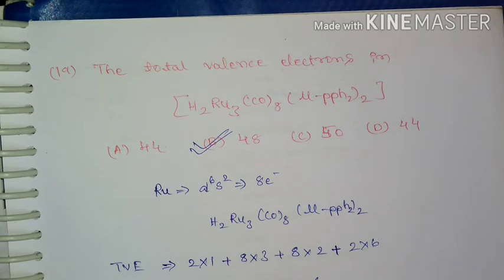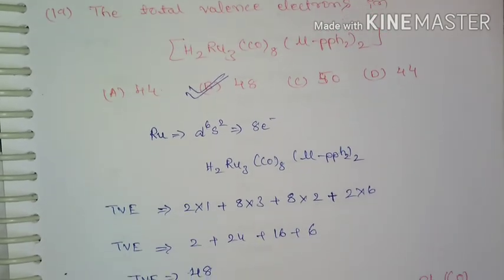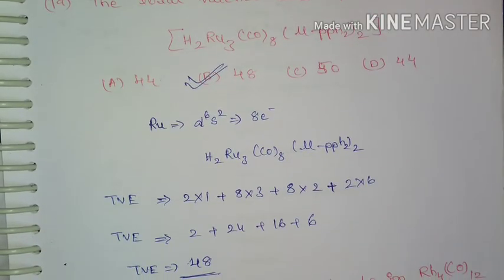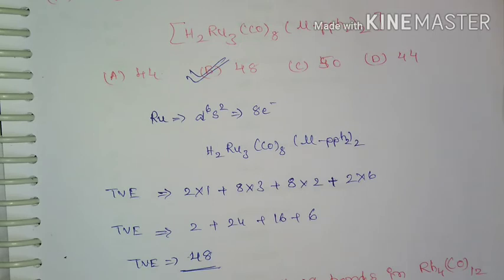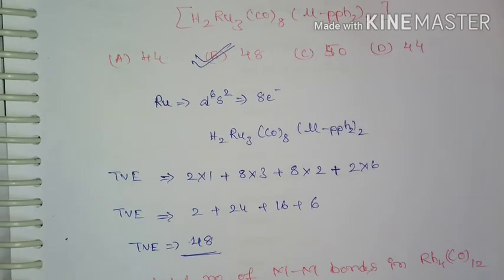If you come to the next question, the total valence electron in the given complex. So it is on the basis of counting the total number of valence electrons. So the answer will be 48. So here is how we are going to calculate the total valence electron.